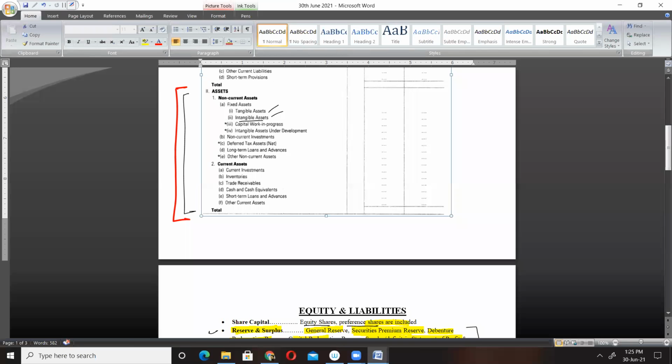Okay, capital work in progress. Now what is capital work in progress? See, a complete building is considered as a tangible asset. But on the date of the balance sheet, just the foundation of the building has been laid. So till now the building is not completed.